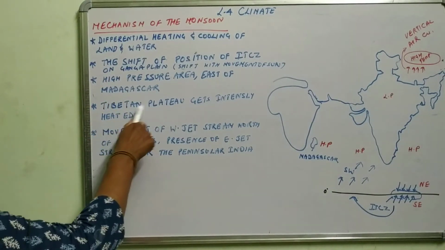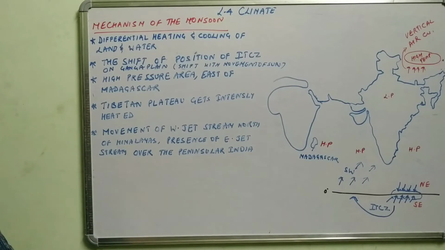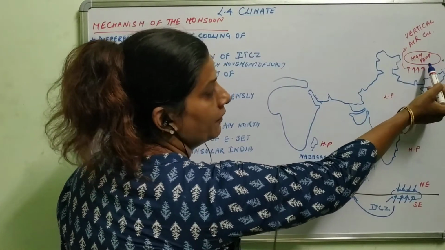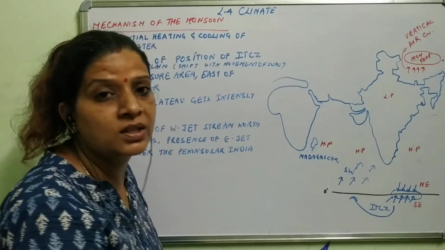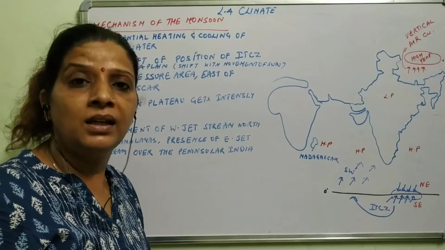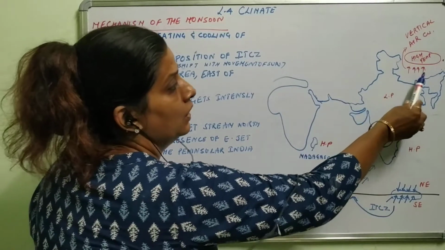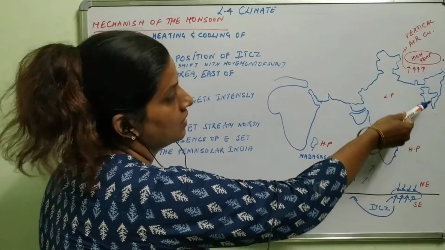Next is the Tibetan Plateau gets intensely heated. Another factor. This Tibetan Plateau will be having high temperature during summer because it's a plateau area, a barren area, rocky area, so the temperature will be high here. Vertical air currents rise up.